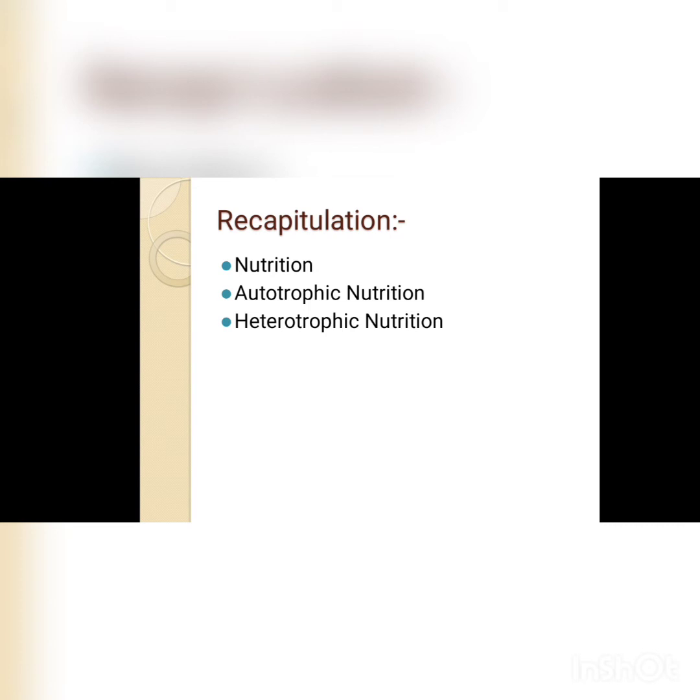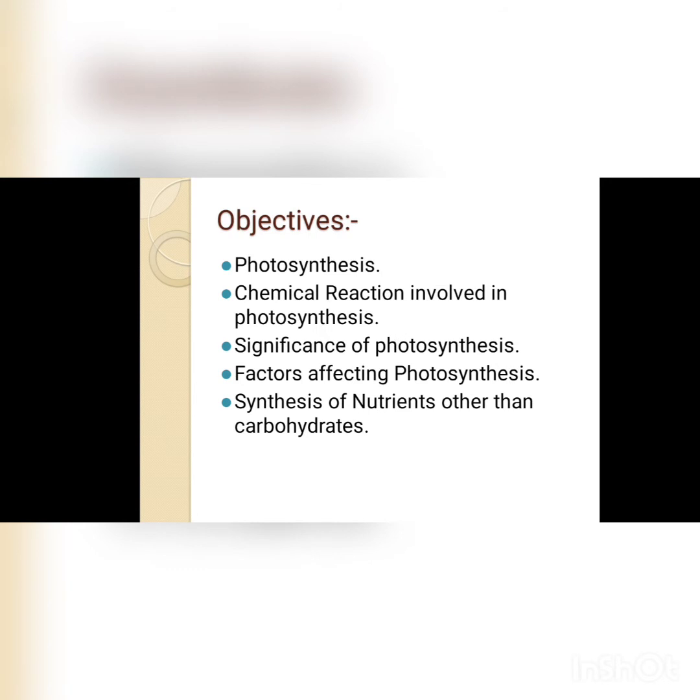organisms obtain their food from the plant or other animals. It means they are dependent on the other organisms. So it is all about the previous topic we have discussed. Today we are going to discuss photosynthesis, then the chemical reaction involved in photosynthesis. After that, the significance of photosynthesis, then factors affecting photosynthesis. After that, synthesis of nutrients other than carbohydrate. So these are the objectives of today.